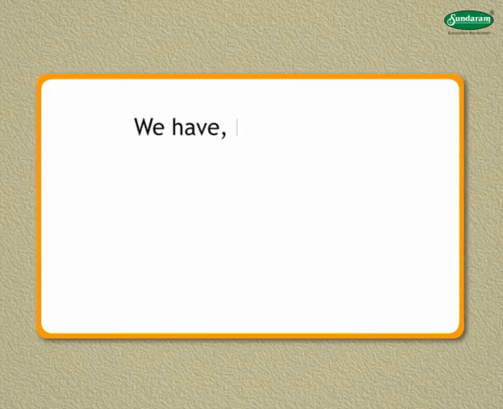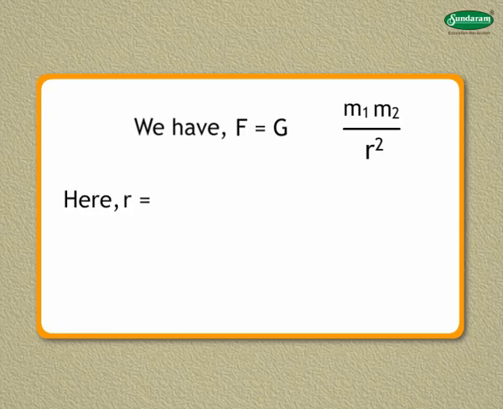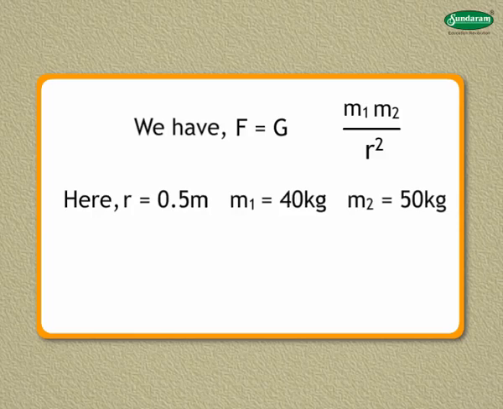We have F is equal to G multiplied by m1 m2 divided by r squared. Here, r is equal to 0.5 meters. m1 is equal to 40 kilograms. m2 is equal to 50 kilograms.